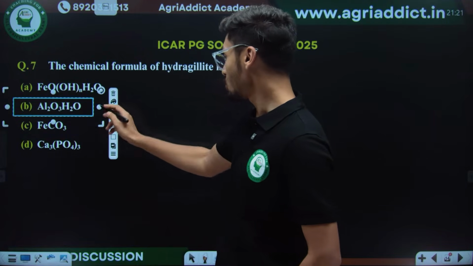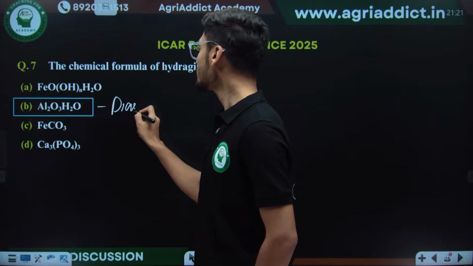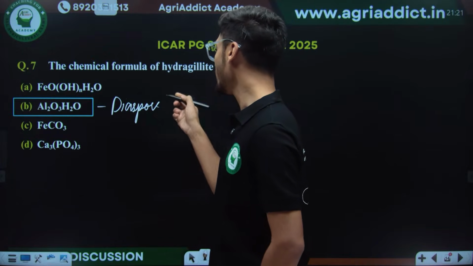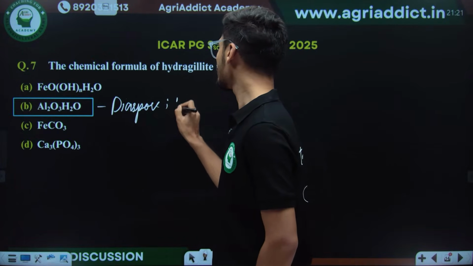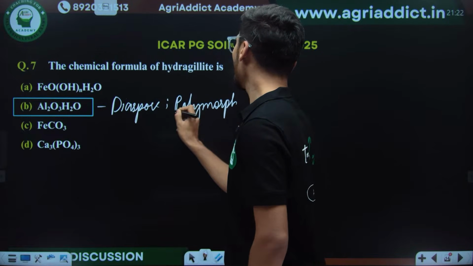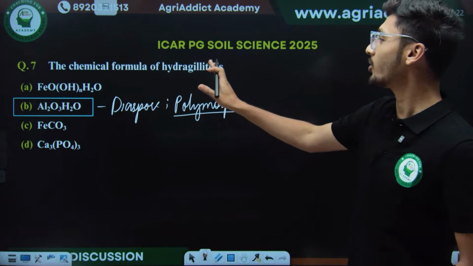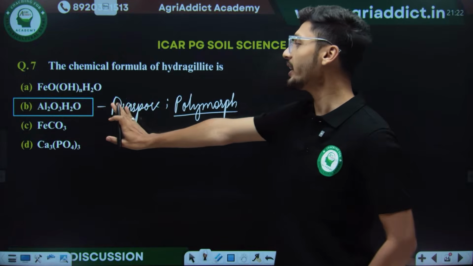Al2O3·H2O, which is also known as diaspore, is a polymorph of hydroxylite. Polymorph means the same chemical formula having different structures. So the chemical formula of hydroxylite is Al2O3·H2O.